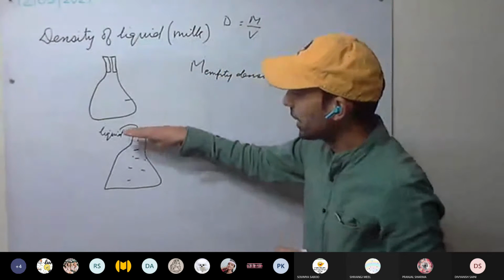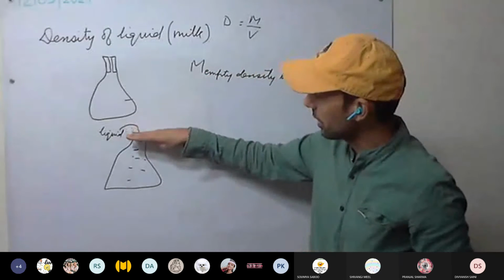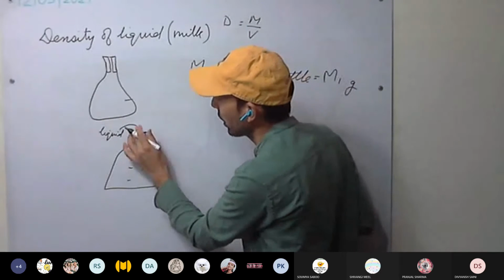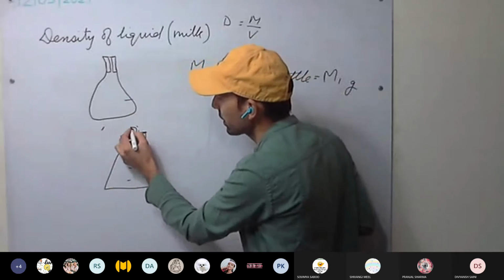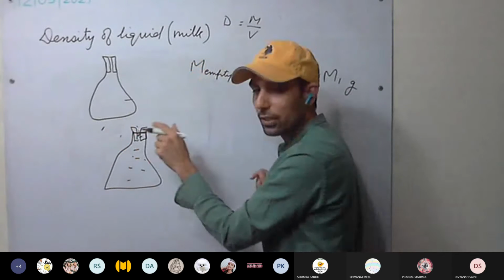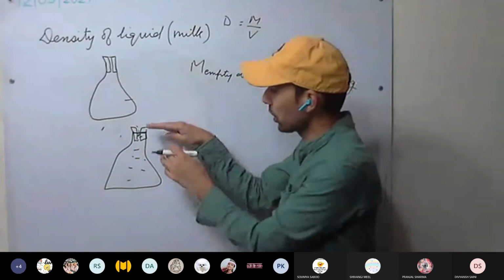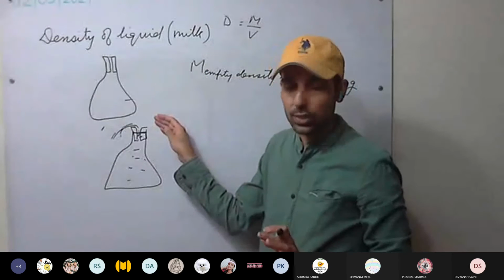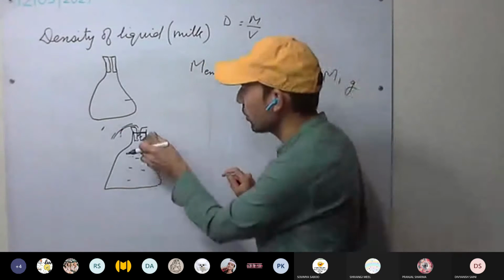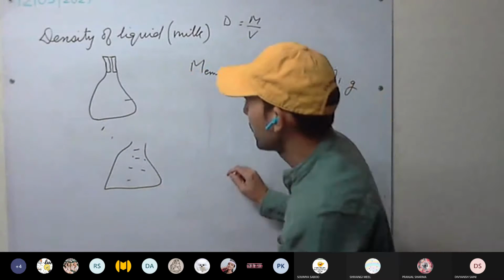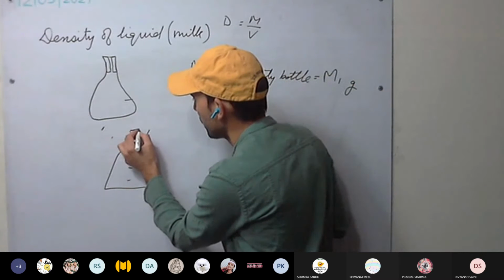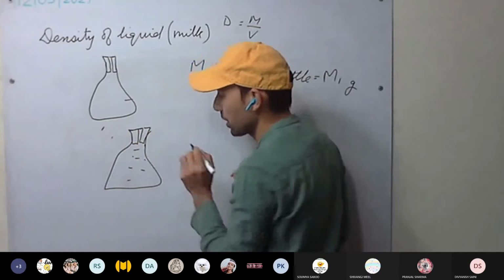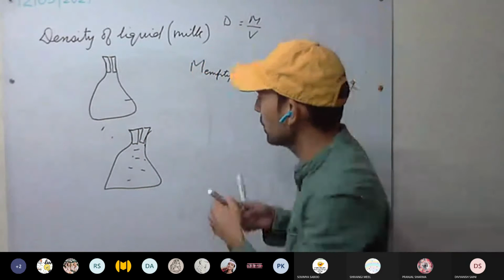Now we need a more accurate volume, so the rim opening has to be made smaller. What we do, we insert the stopper. What will happen if we insert the stopper? The extra milk will drain out, and the milk is contained up to this mark.